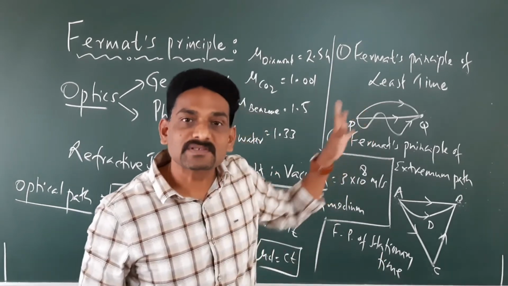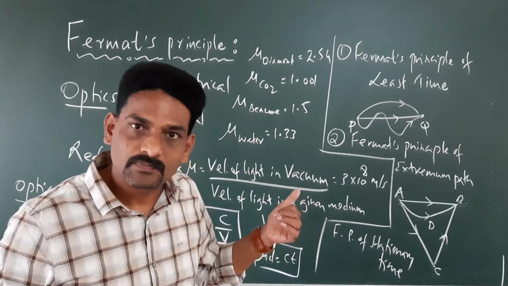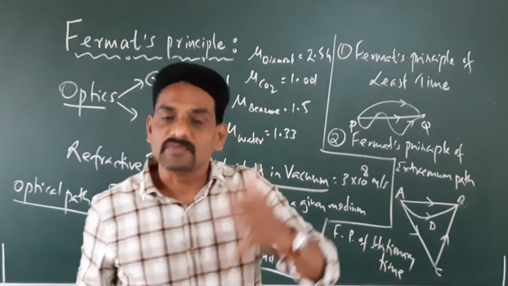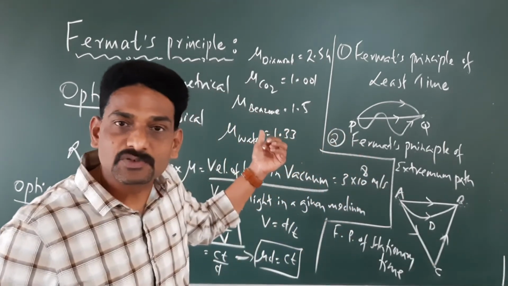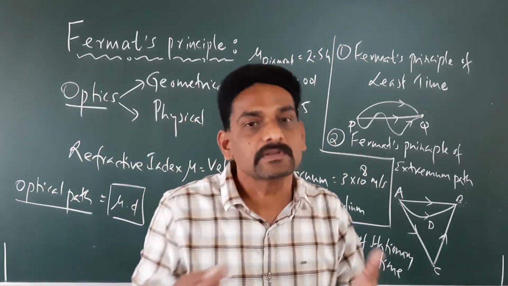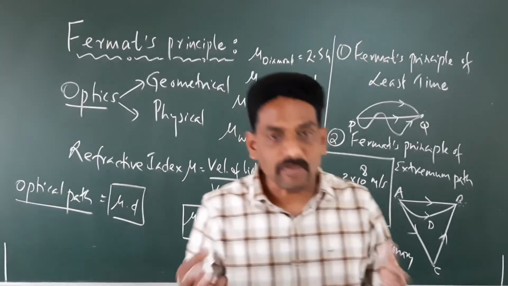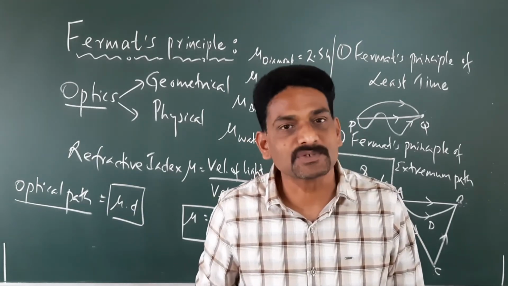So in this class we understood what is optics, the types of optics, geometrical optics and physical optics. We understood that geometrical optics deals with the ray nature of light, the rectilinear propagation of light. Physical optics deals with the wave nature of light, with concepts like interference, diffraction, and so on.